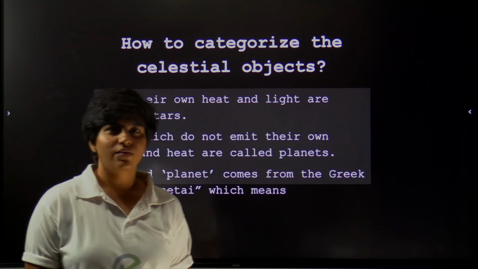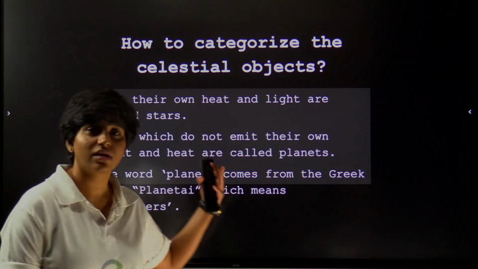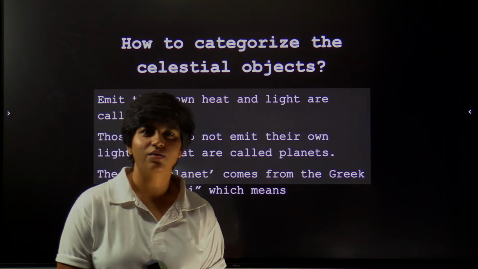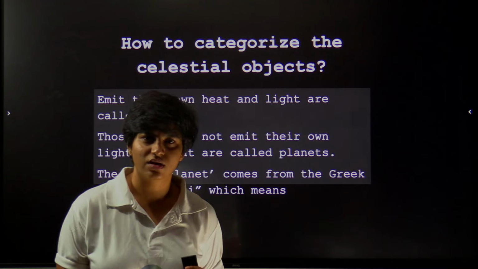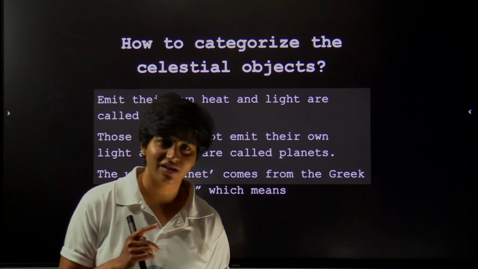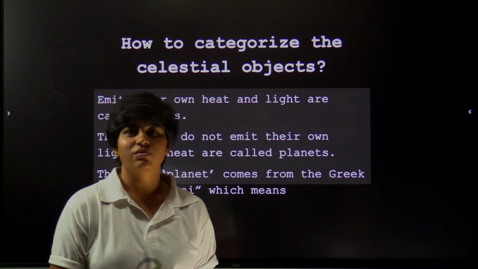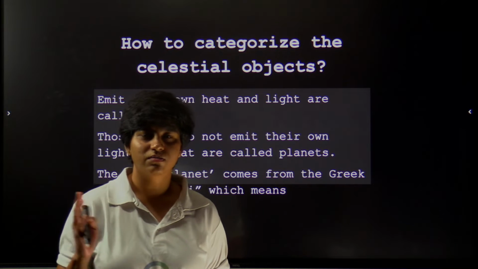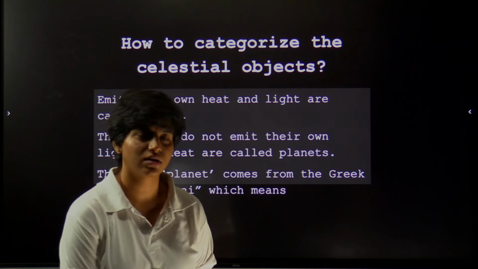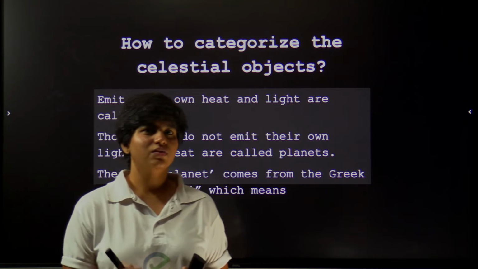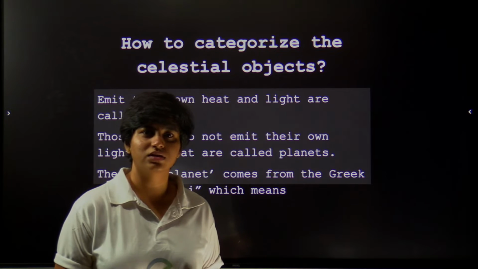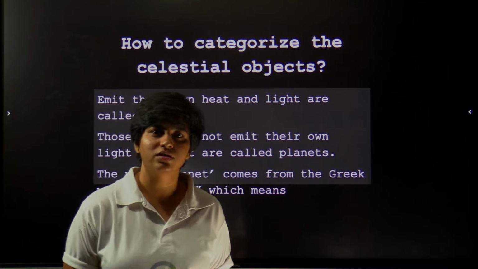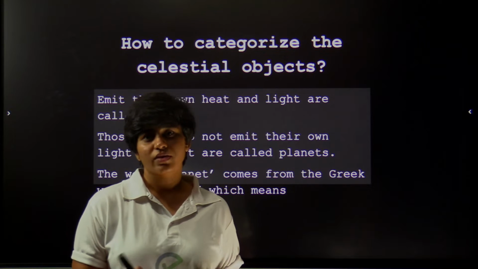So when I say celestial bodies, how do we characterize each celestial body? Celestial bodies are nothing but whatever exists in the universe, alright? Whatever exists in the sky, whether you see a star, a planet, a satellite, or a moon, everything is a celestial body. Whatever is part of space is called a celestial body. Now, we have to serve our conventions to make it easy. We have named each celestial body. We have categorized them. So how do we categorize?